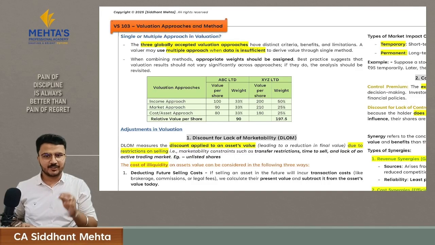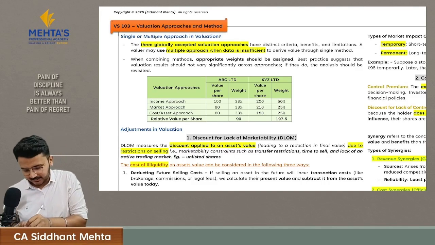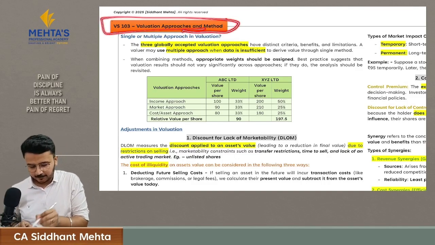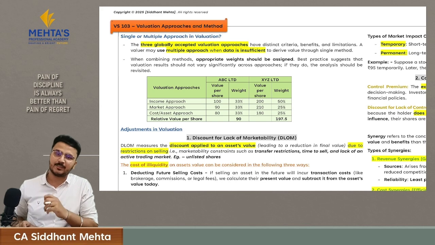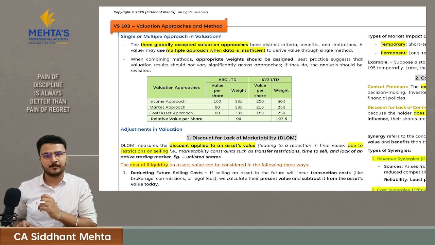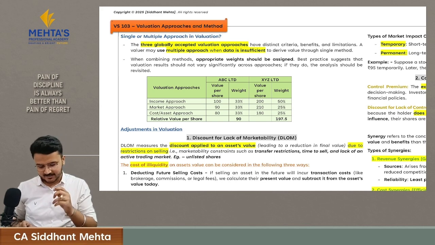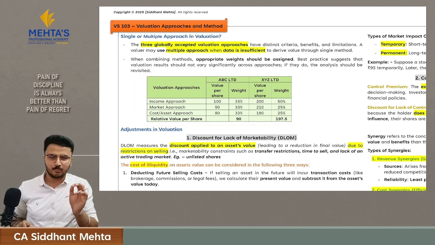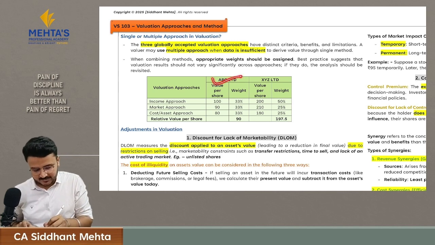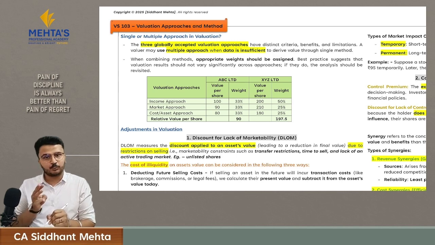Now let's understand valuation standard 103, that is valuation approaches and methods. Here we have already understood the generally accepted valuation approaches and their respective methods. We have also understood when we have to take multiple approaches at the time of deriving the value of a company. But here ICAI has covered one specific illustration about it, hence we have covered one illustration about multiple approach in this chapter.